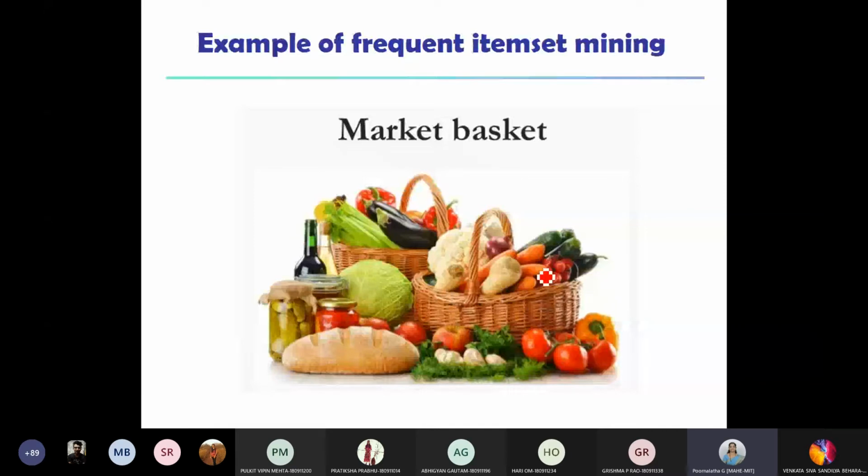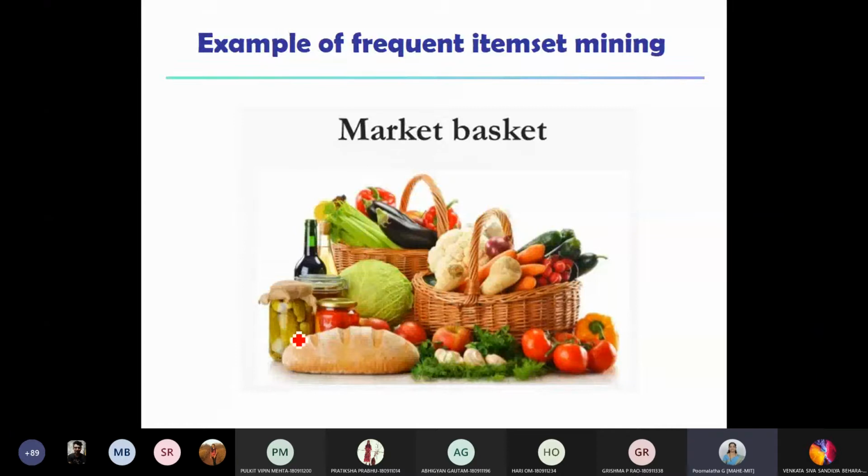A customer might come to the supermarket many times. If you get the transactions or the items purchased by the same customer over a period of time, and observe what items are preferred, you'll come to know what the frequent items of that customer are. Or else, if you want to analyze not only one customer but all the customers, that can also be done.